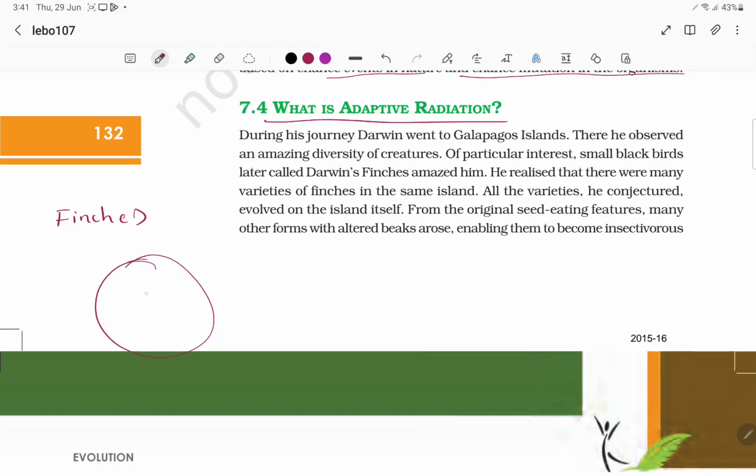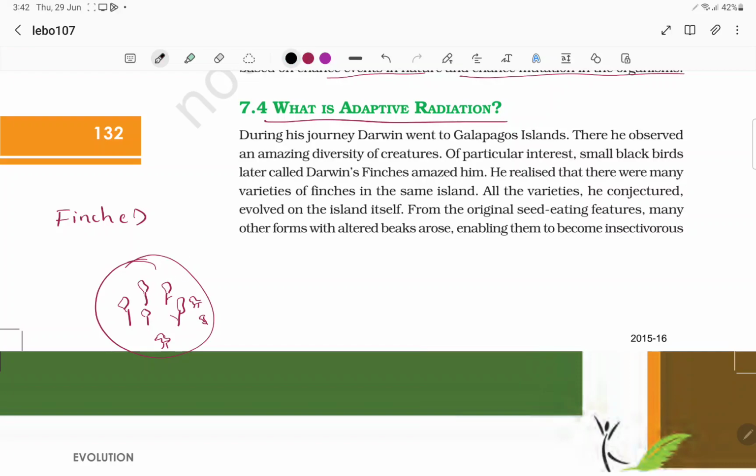Assume that they have only trees, right? They have only trees. On the trees, there is competition among many birds. So many finches we have. So for those finches, these are the only source, and they also have to survive for food.